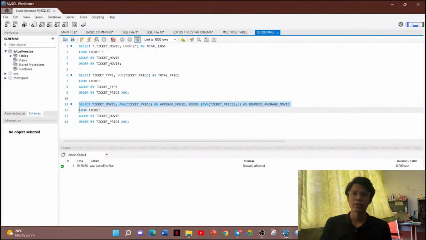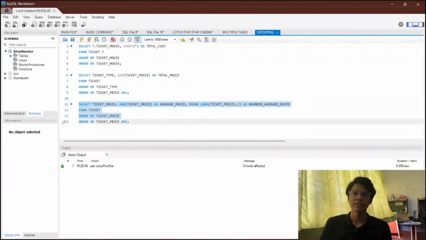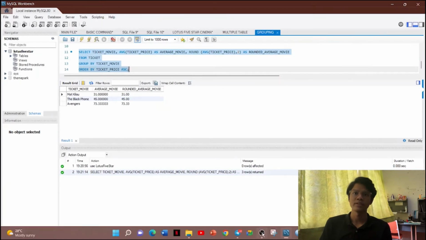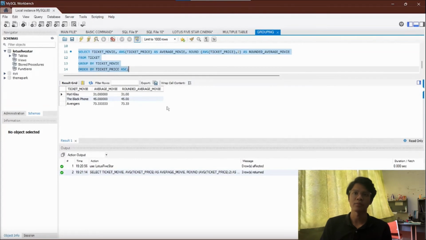Lastly, for the grouping query, we display the ticket movie and the average ticket price for each movie, rounding off the average ticket price to two positions and sorting by ticket price ascending. To retrieve the data, SELECT ticket_movie, AVG(ticket_price) AS average_movie to calculate the average ticket price for each movie, ROUND(average ticket price, 2), where the number 2 is to round off to 2 positions, AS rounded_average_movie. FROM ticket is to select data from the ticket table, GROUP BY ticket_movie, ORDER BY ticket_price ASC, since the question asks to sort the ticket price ascending.